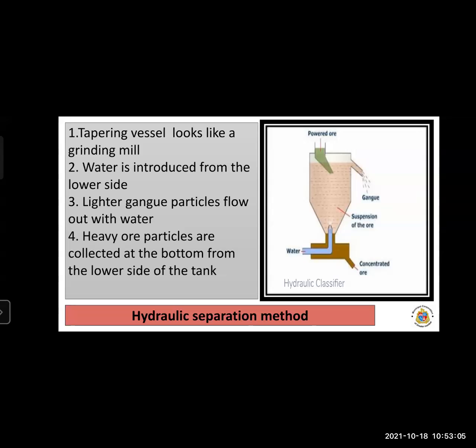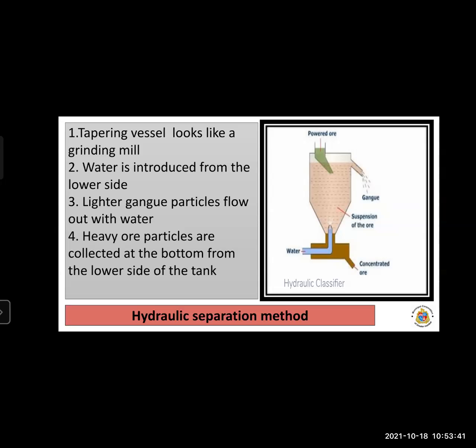Now what is this? This is the vessel, a tapering vessel. It is similar to the one used in a grinding mill. Now this tank, this container, has the outlet on the upper side, that is the water outlet. So the tank has the outlet for the water on the upper side and the water inlet on the lower side. Remember, water inlet on the lower side and water outlet on the upper side of the vessel.